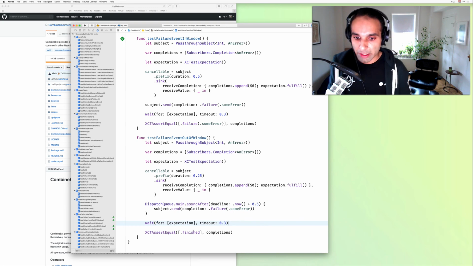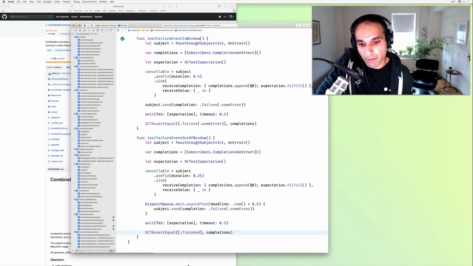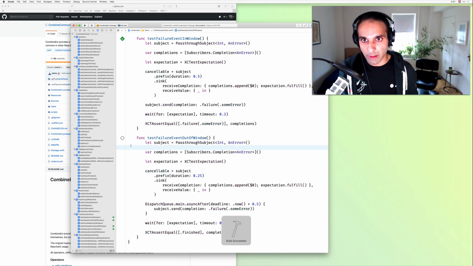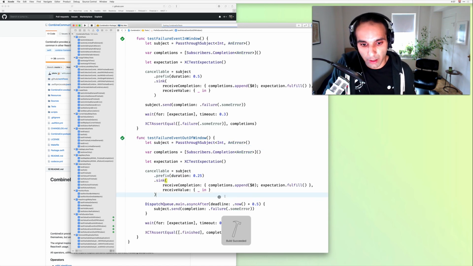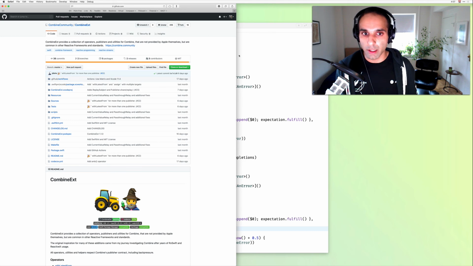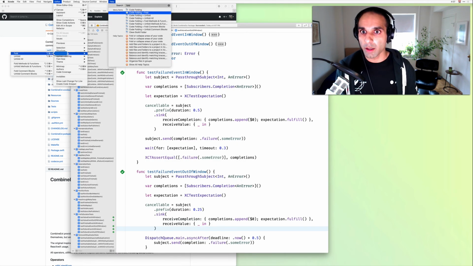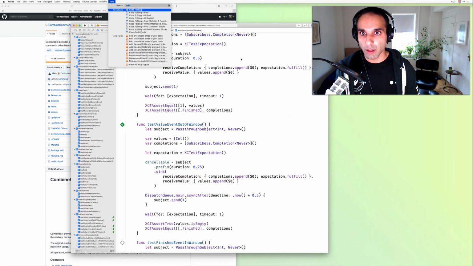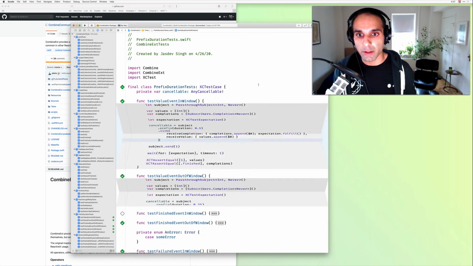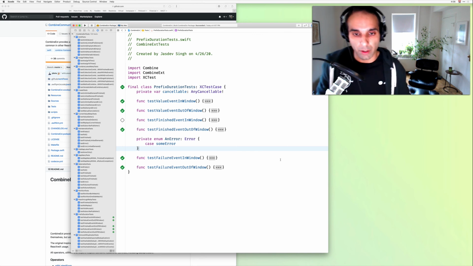We'll want to send it asynchronously. So now we're not actually going to want to change the assert equal here, because if we send a failure after the duration deadline has passed, we should still finish successfully. We shouldn't actually see a failure event propagate through. So if we build the test target and run this test, you see that pass. Cool. That pretty much wraps up all the tests that we can.